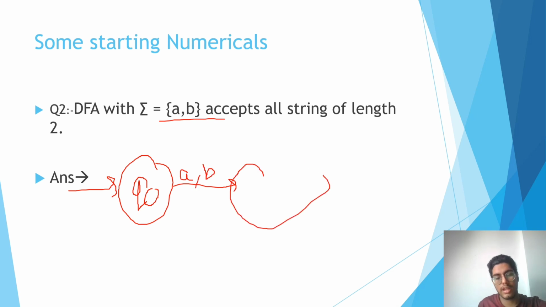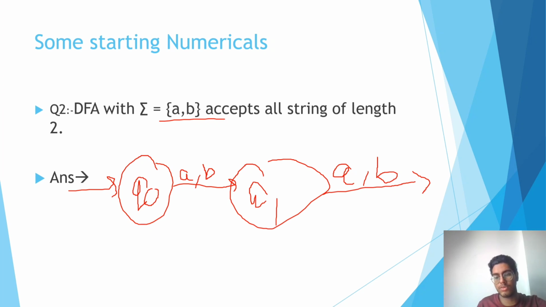On q naught, the transition of A goes to q1, and the transition of B on q naught also goes to q1. So okay, it is defined. Now if I give an input of A or B, also A comma B, anything can be. So here the string of length 2 will end, right?